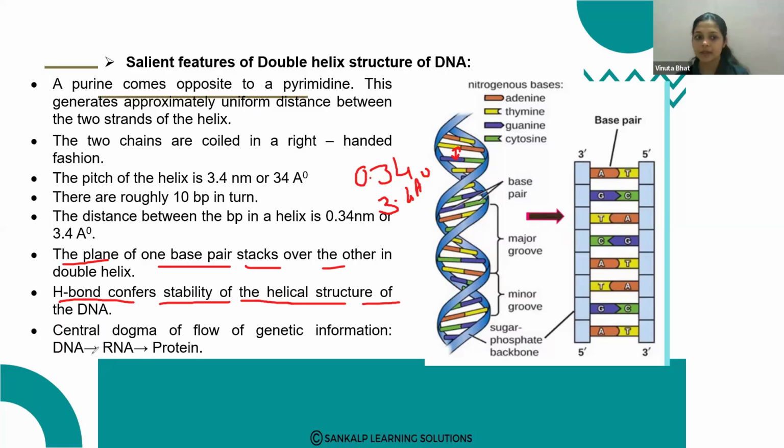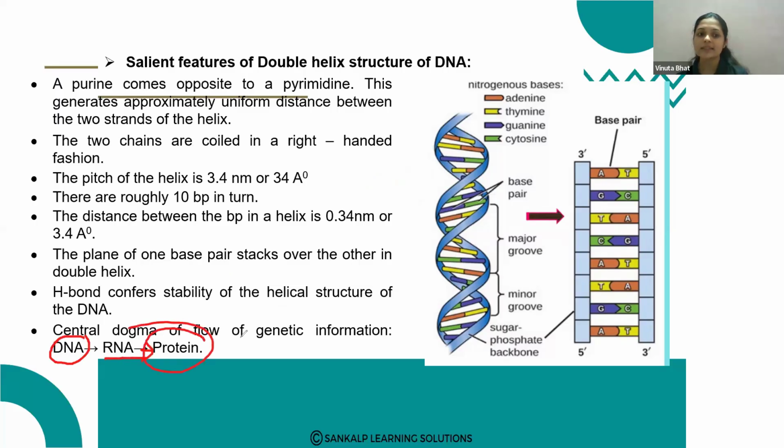Here is the central dogma of flow of genetic information. So what happens here? DNA is converted into RNA, then into protein. So that is the central dogma of genetic information. So these are the very important salient features of DNA.